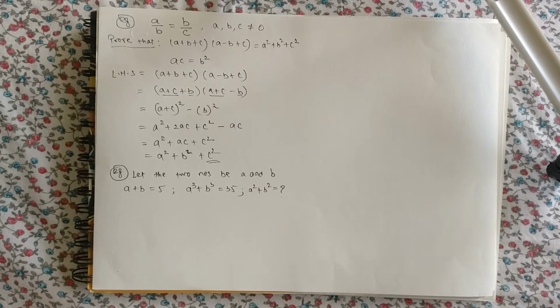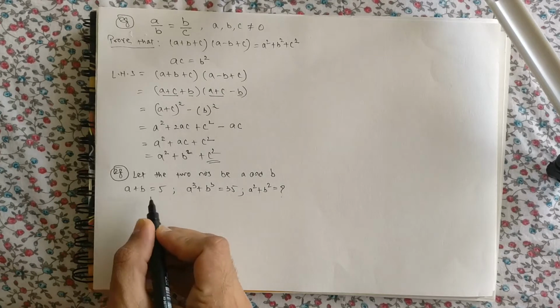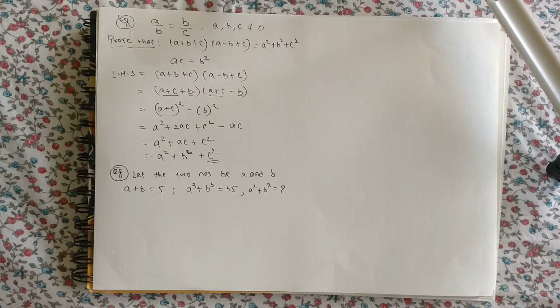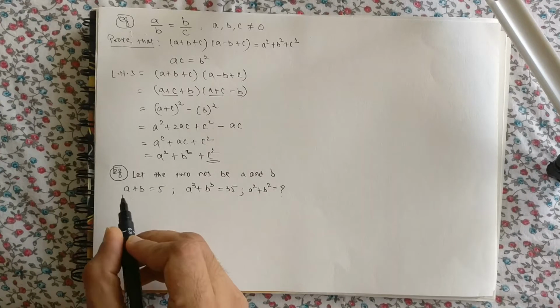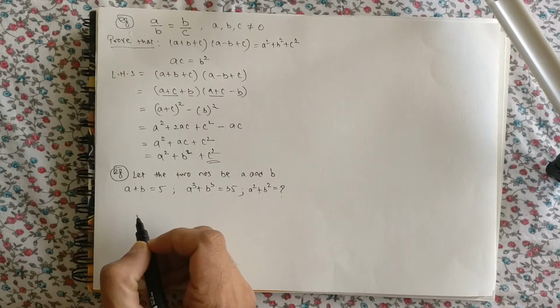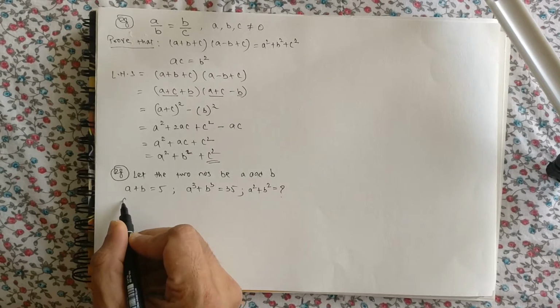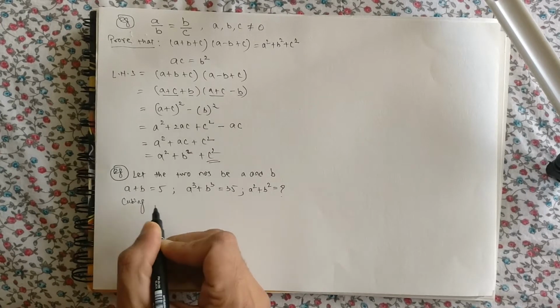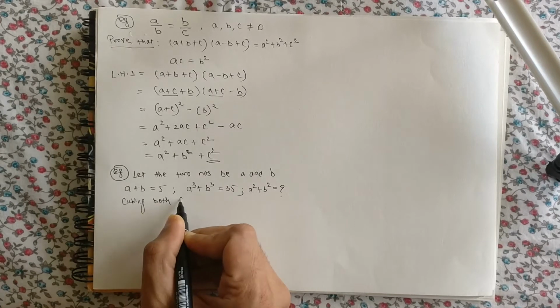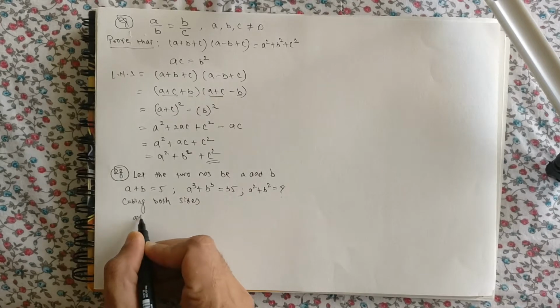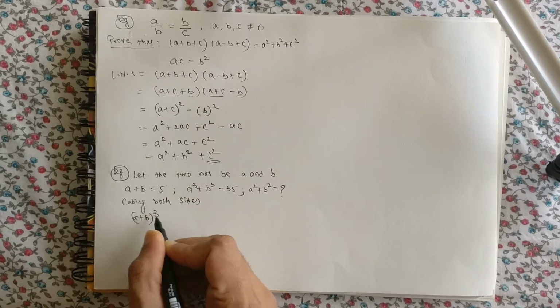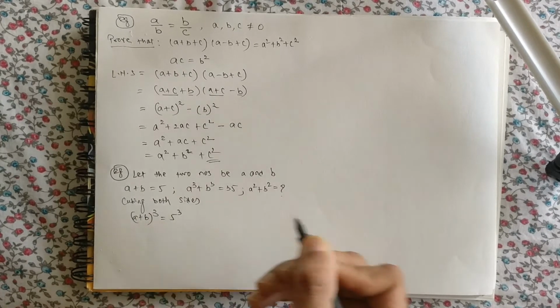Okay, so for doing this we'll take a plus b is equal to 5, and we have been given a cube plus b cube is equal to 35, so we will cube a plus b is equal to 5. Cubing both sides, we'll get (a plus b) the whole cube is equal to 5 cube.